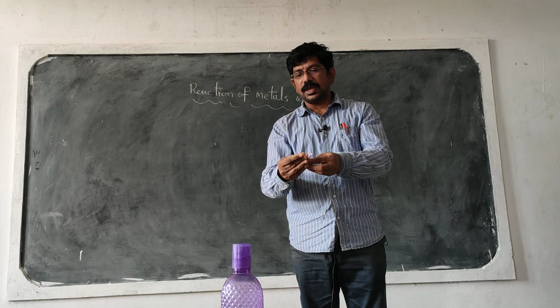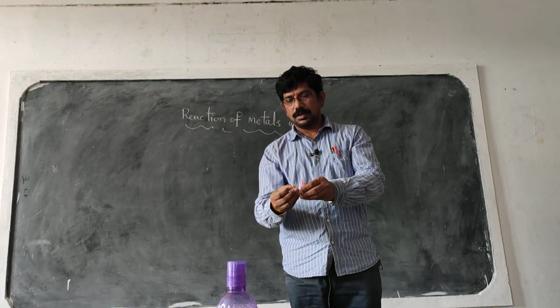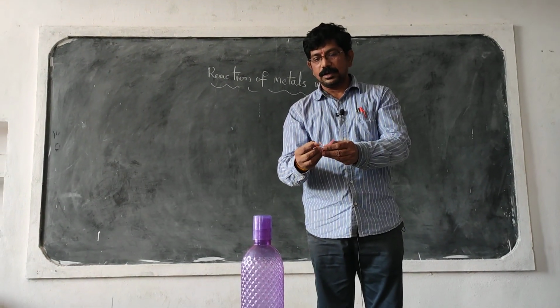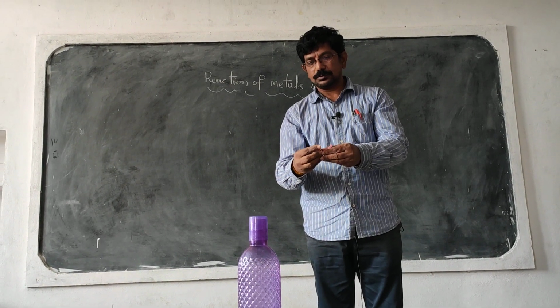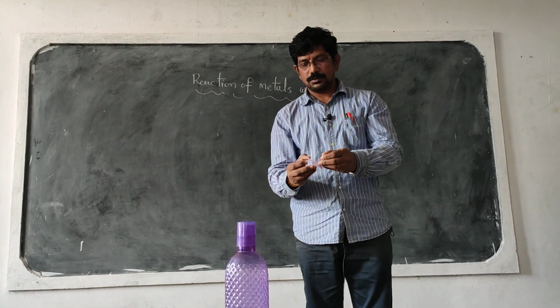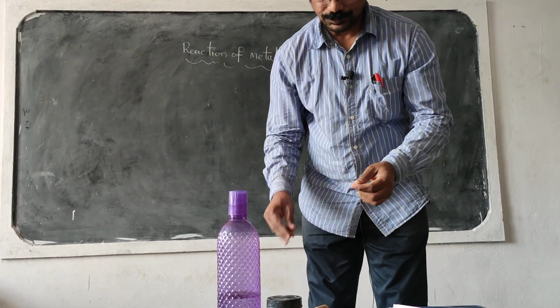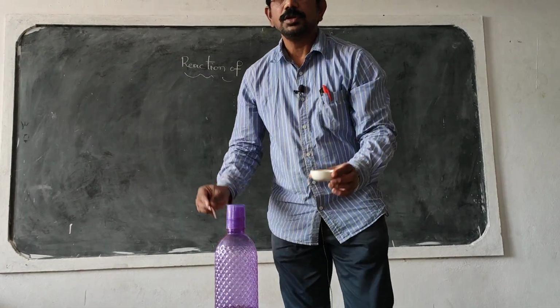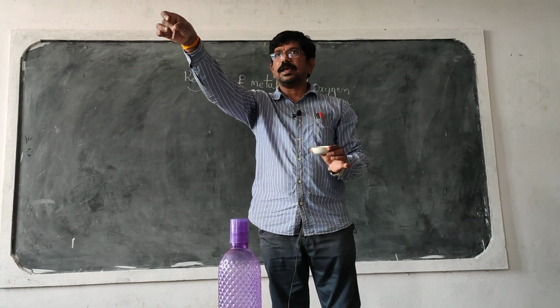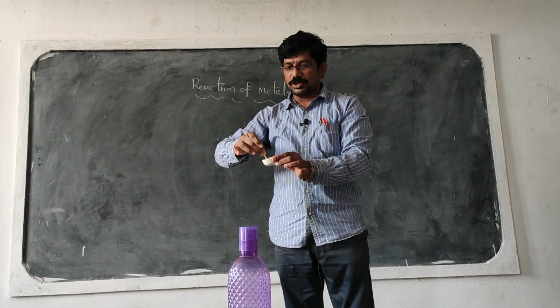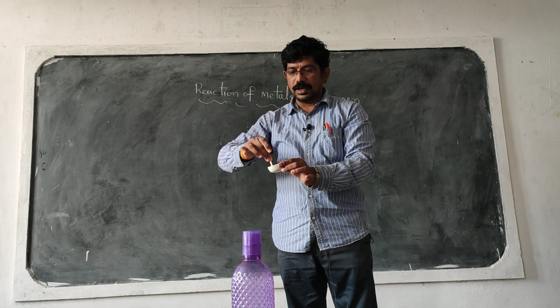Red. Is it red or pink? Okay. We call it the red litmus paper. Now, see this. I have taken red litmus paper. I am testing the solution with the red litmus paper.